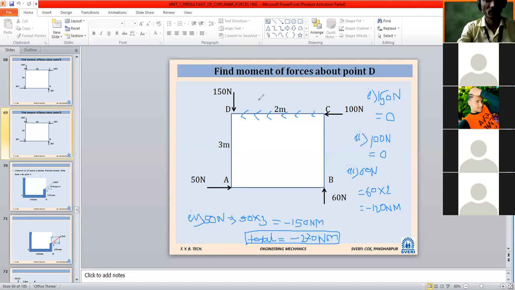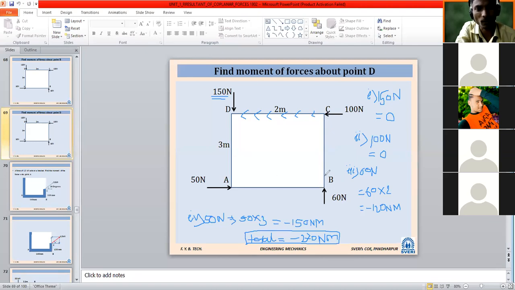Remember both of these. Many people do calculations here. Once I asked what is the moment due to the 150 Newton force, immediately one answer came, 300 Newton meter. It is wrong. If you commit such mistakes, definitely your problem is going to go wrong. So very carefully you have to go for calculation. If you make such very simple mistakes, you will suffer a lot. A simple mistake will cost you maximum marks.